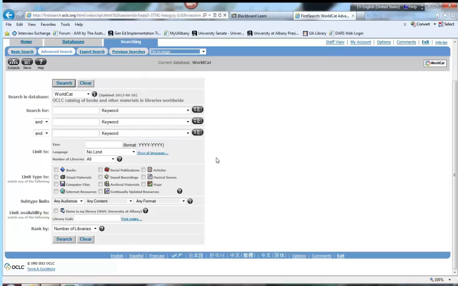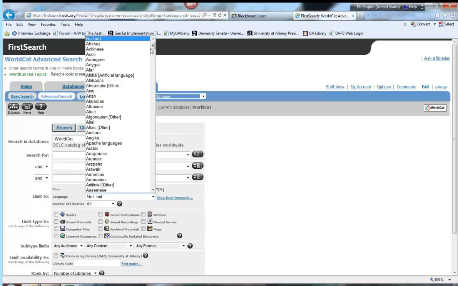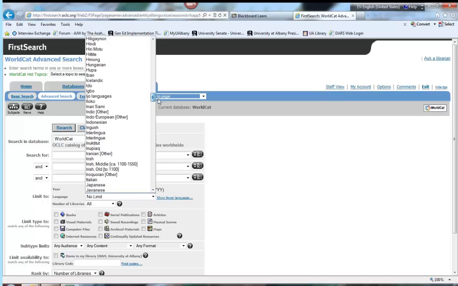One of the really fun things I love about WorldCat is if you click on Show All Languages and then look at the pull-down menu, you end up seeing languages that, frankly, I didn't even know existed. And some I know exist, but really, are there really books written in it? So my favorite example is right here, Klingon. It does admittedly tell us that it's an artificial language, but there it is.